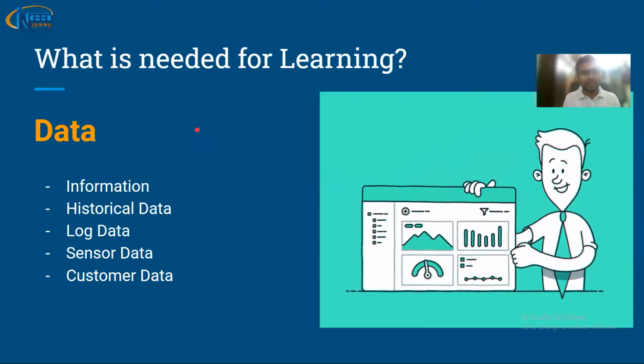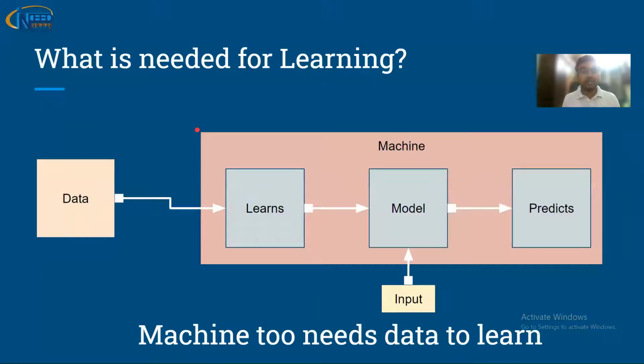Now let's talk about machines. So what does a machine require? Even a machine requires data. The way as a human being we experience a place, so we learn from that place. Why? Because we are observing. What is observation? Observation is basically capturing data into the mind, and the data is tagged one over the other. The information is tagged. In a similar way, we need to provide the data to the machine so that the machine can learn. This is a very simple architecture.